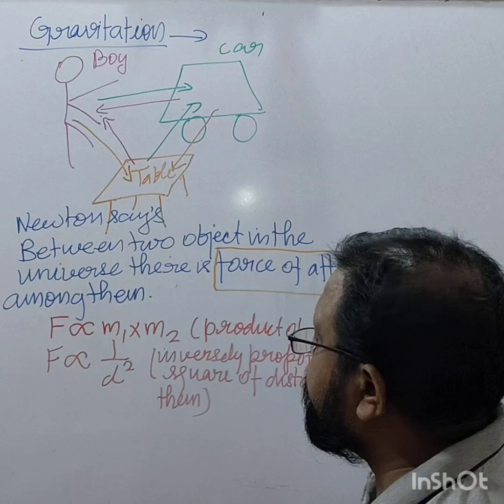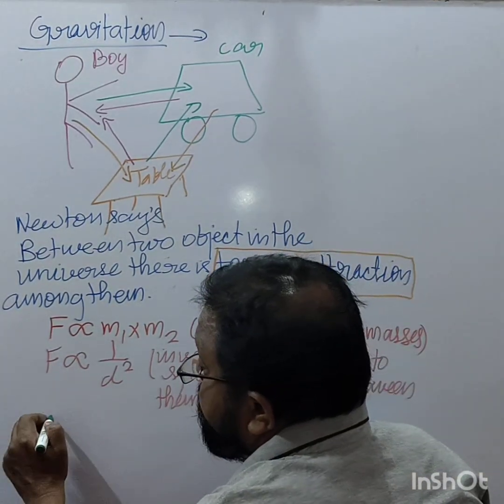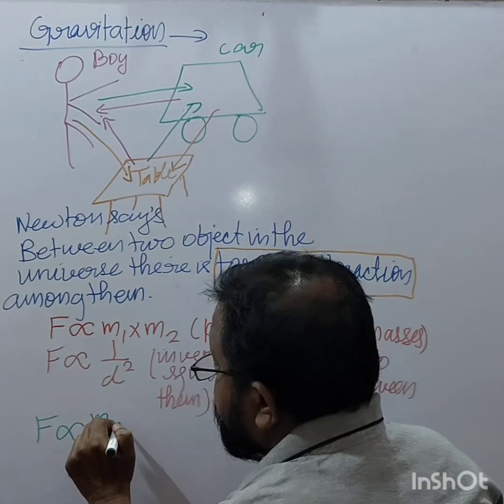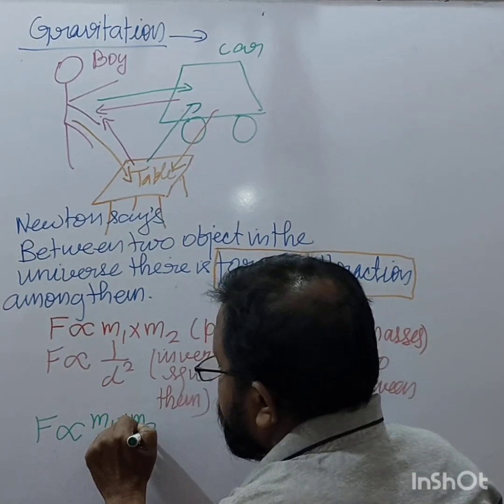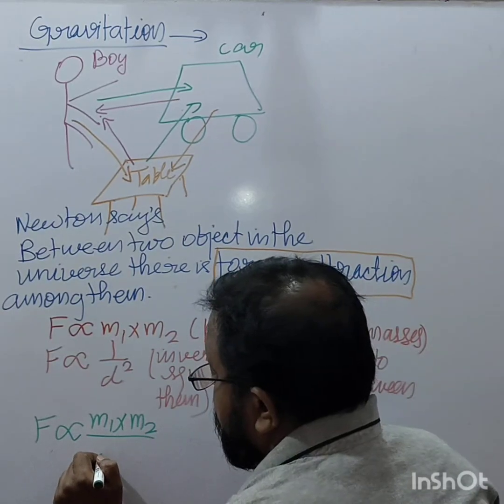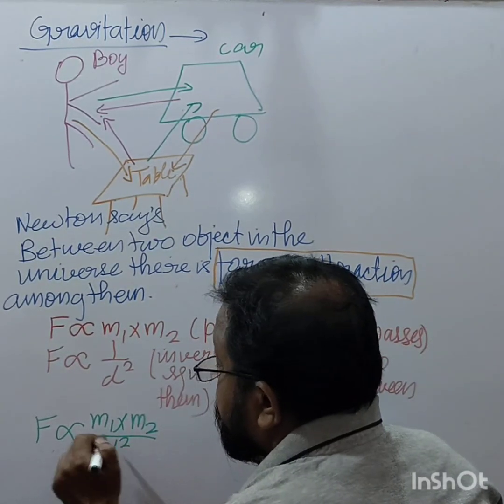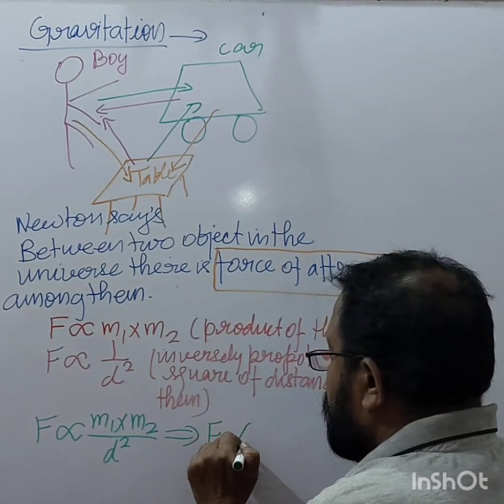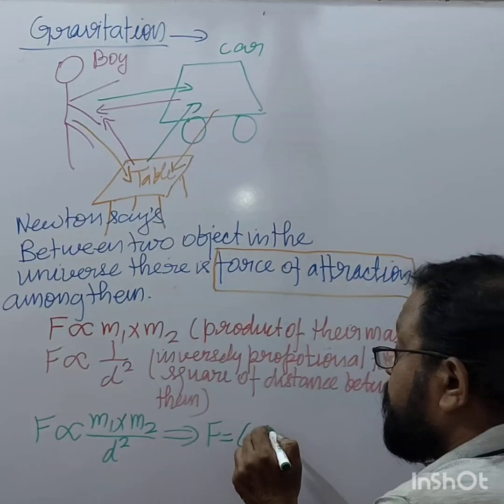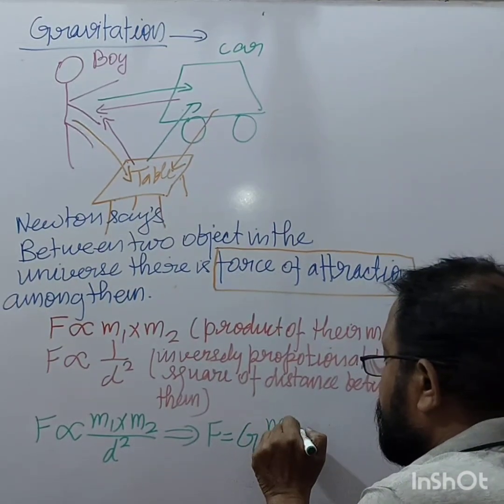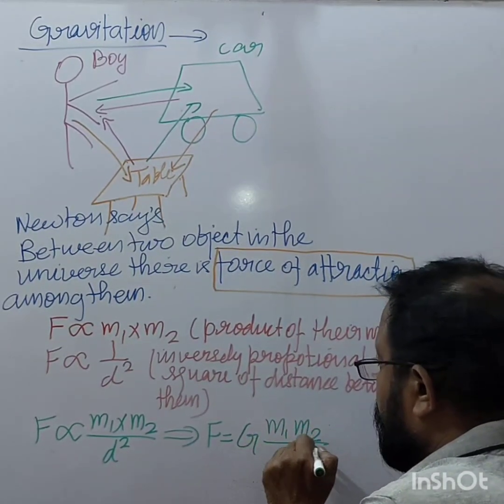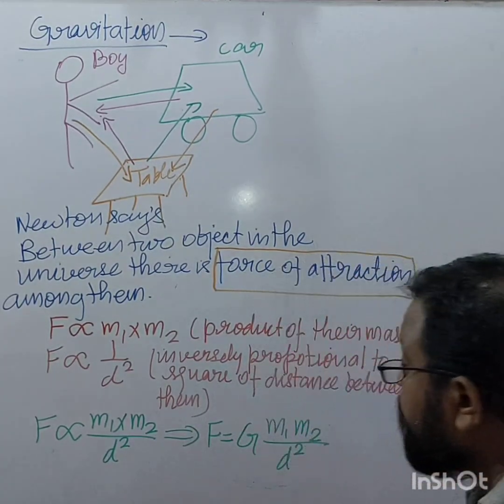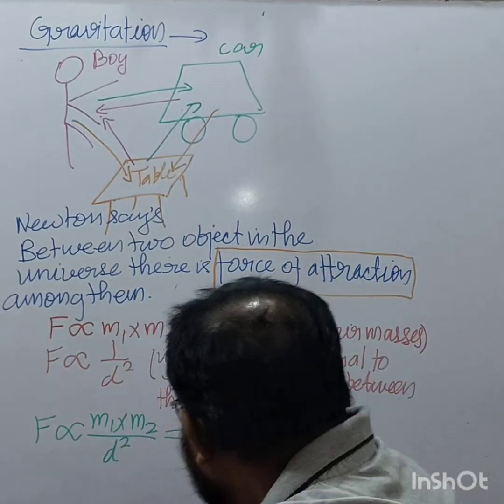So you can write F is directly proportional to m1 into m2 upon d square. If you remove this proportionality sign, then F is equal to capital G m1 m2 upon d square. Right?